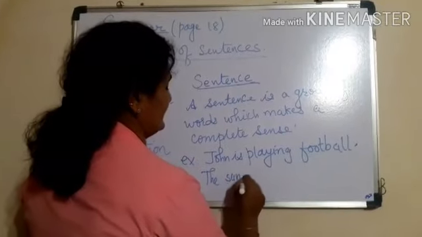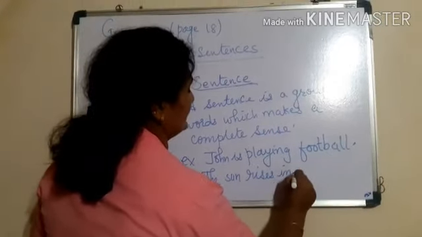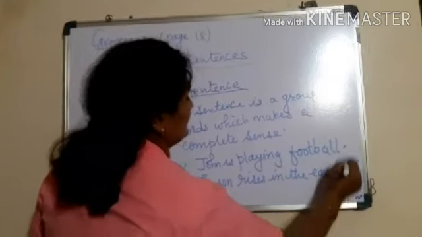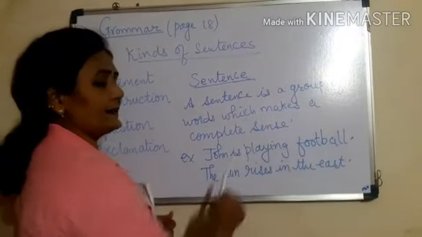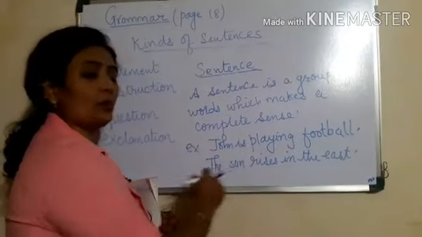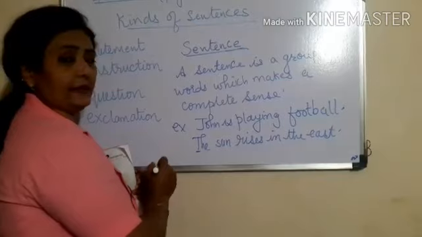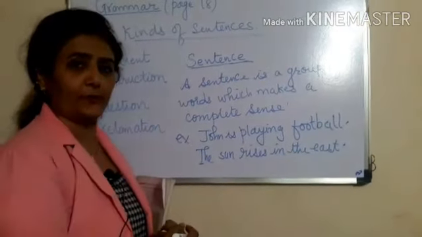The sun rises in the east. Here, the sun rises in the east is giving us a complete sense, so this is also a sentence. The sentence starts with a capital letter and ends with a full stop.